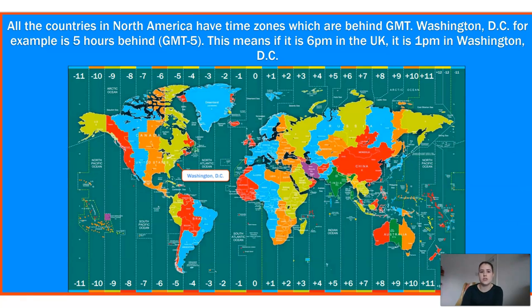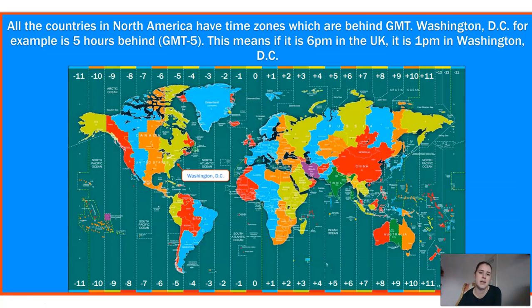Now, all of the countries in North America have different time zones which are behind the GMT because they are to the west of where we are. That means that there's multiple different time zones across the whole continent. So, for example, Washington, D.C. here, they are GMT -5 time.